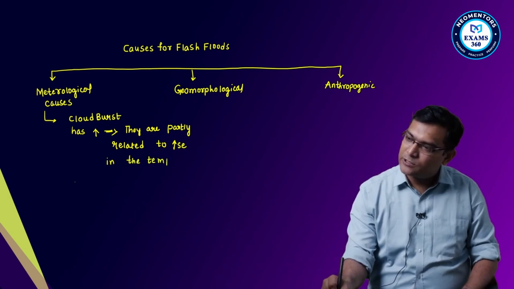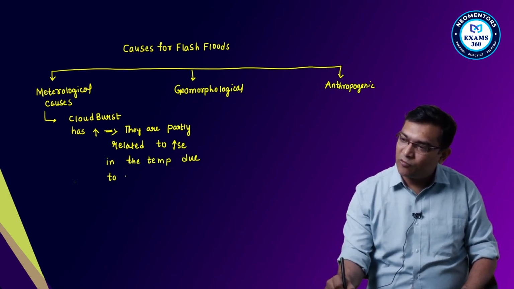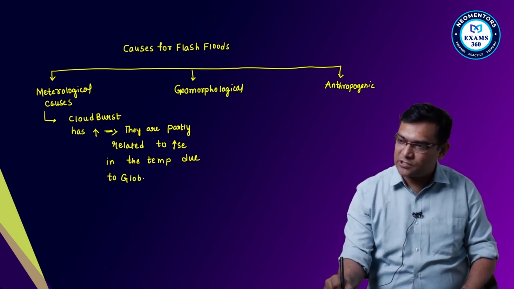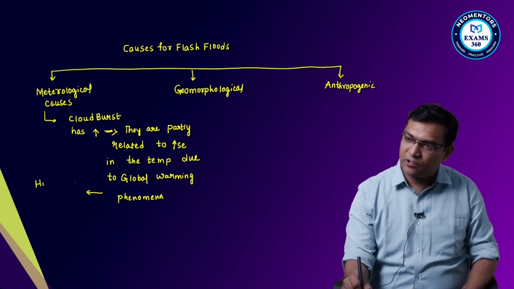Temperature due to global warming phenomena in the Himalayan regions particularly. And these are highly prone also.